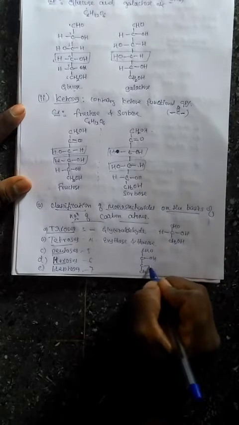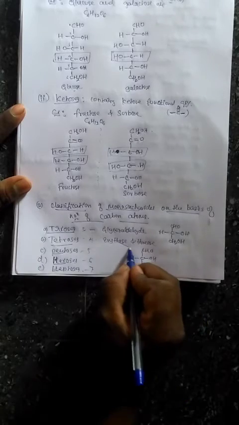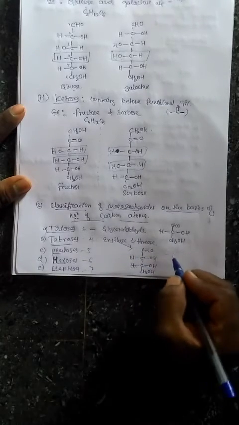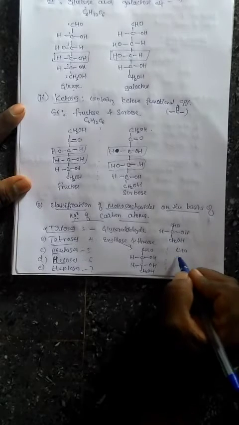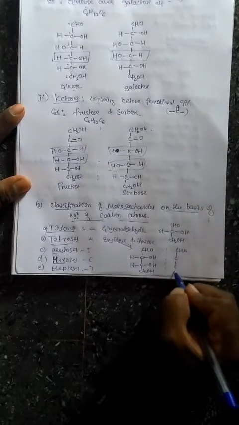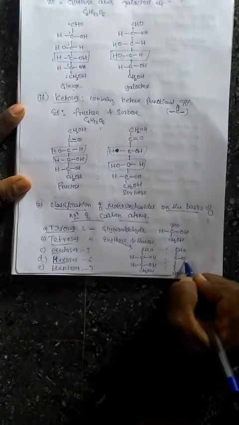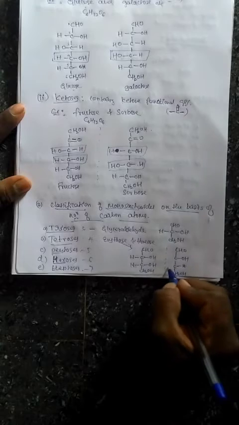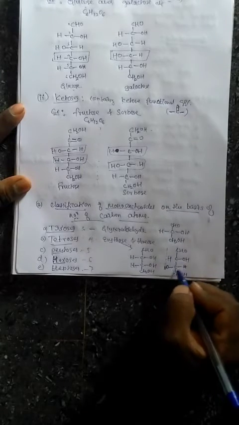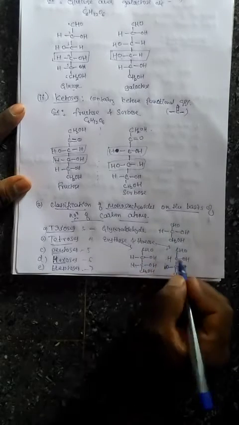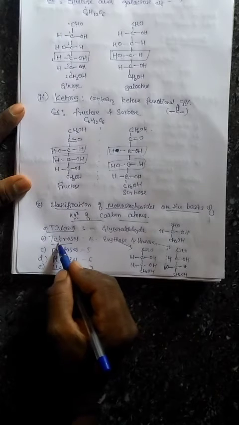When the OH groups are present on the same side, we call it erythrose. And for threose, the configuration is opposite for the second and third carbon. Here OH is on the right side and H on the other. Now observe the configuration is changed. This is called threose. Erythrose and threose are both tetrose monosaccharides.